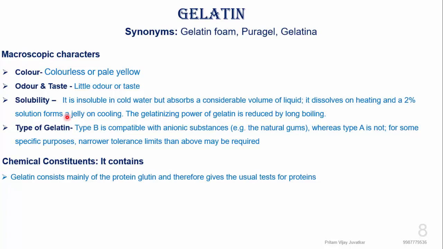The gelatinizing power is reduced by long boiling. Means the gelatinizing power is reduced when you boil the solution continuously. Regarding the types, type B is compatible with anionic substances, whereas type A is not compatible. For specific purposes they are utilized, and officially these two types, type A and type B, are mentioned. Now, chemical constituent wise, it contains protein with a number of amino acids. Specifically, the protein present is gluten, and usually it gives all the taste of the protein itself.